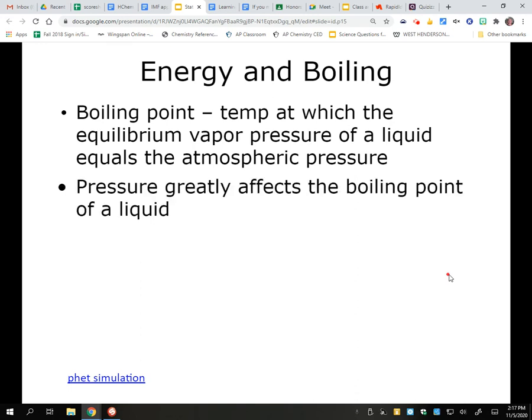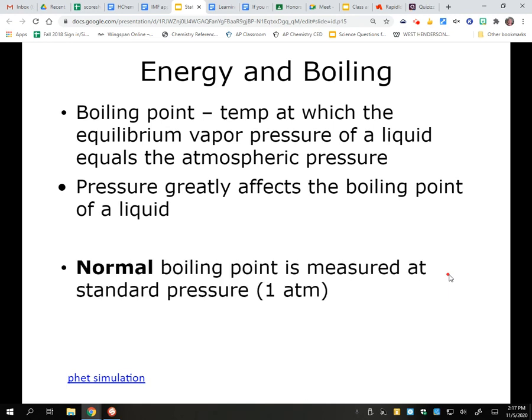So pressure greatly affects the boiling point. And when we're talking about pressure, it can change our boiling point a whole lot. Now, when we normally talk about the boiling point of water, we are talking about the normal boiling point of water, which is measured at standard pressure, because that's really how we live our lives.